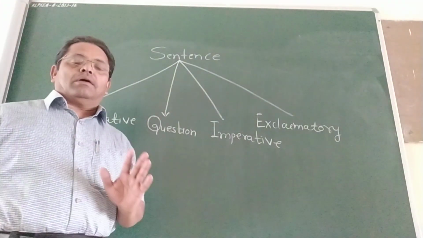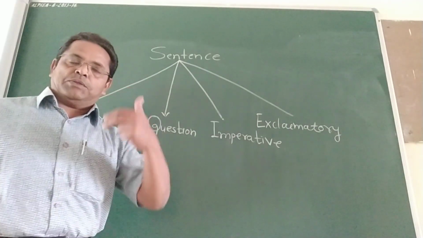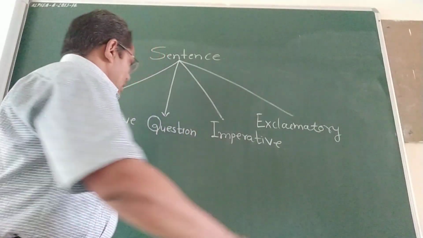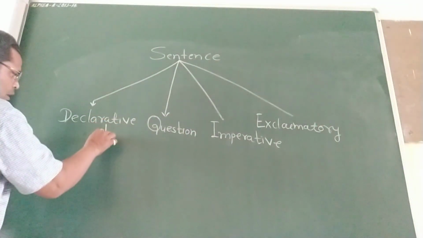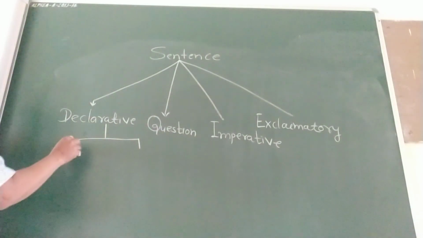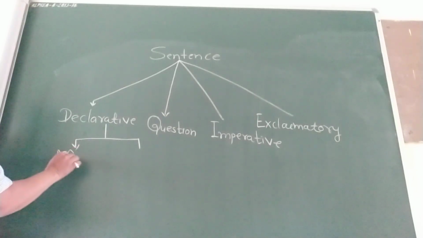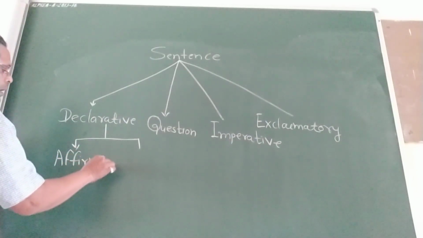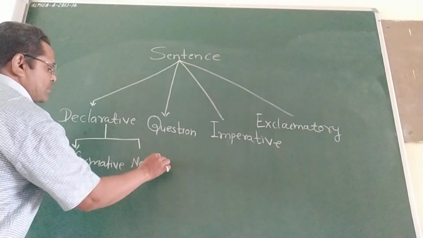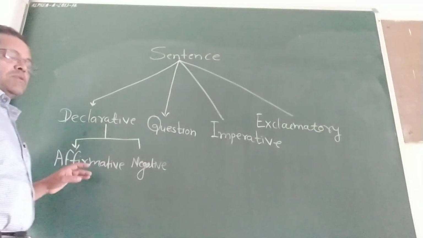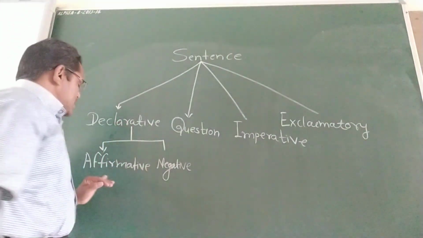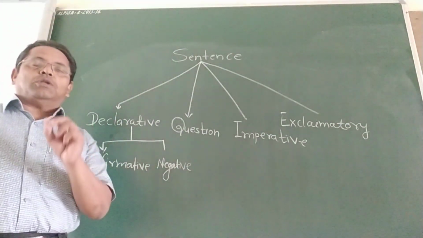Now come to the first, declarative sentence. Declarative sentence is called assertive sentence also, or statement. There are 2 types of declarative sentence: affirmative and negative. Affirmative sentence, for example: She is doctor.